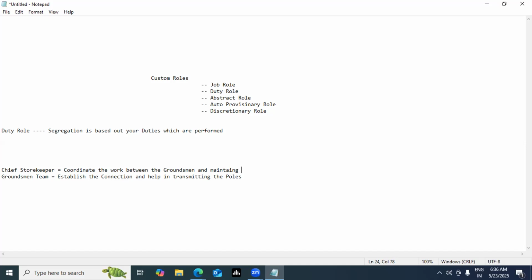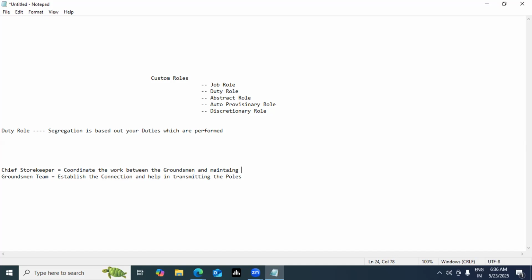So what will happen is the groundsman team, 5 to 6 people, will go. With them the chief storekeeper will also go. What is the main duty of this chief storekeeper? He needs to coordinate the work between the groundsman team and make sure the team is working fine, with no chaos altogether. He's like a team lead. You can imagine him to be a team lead.